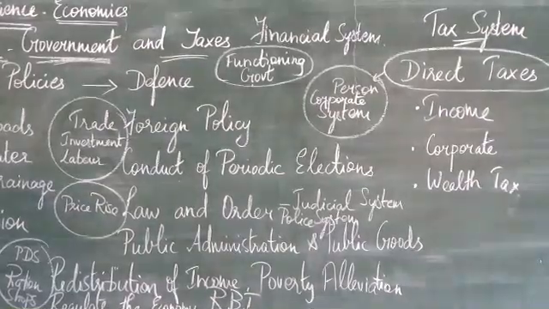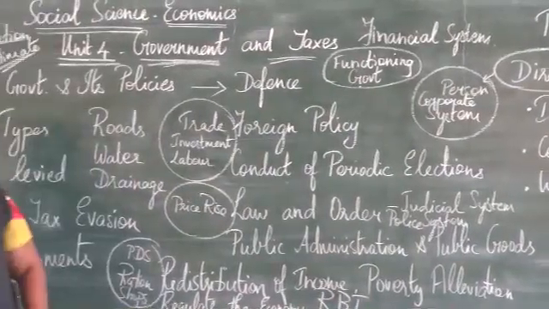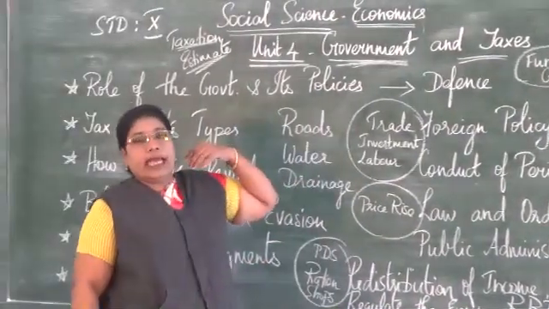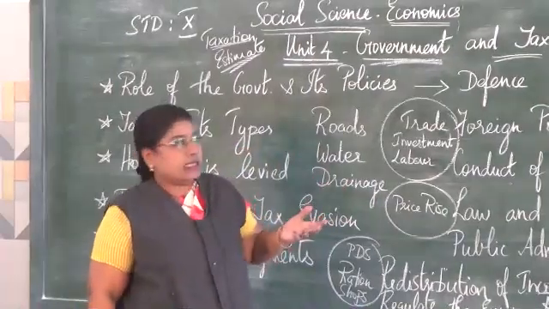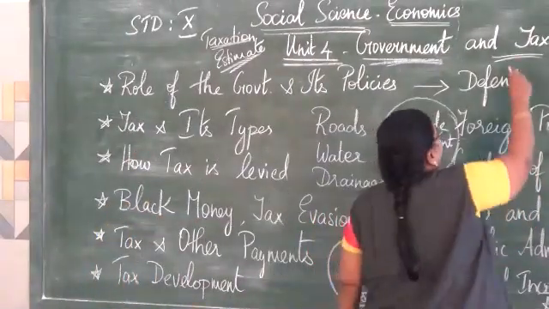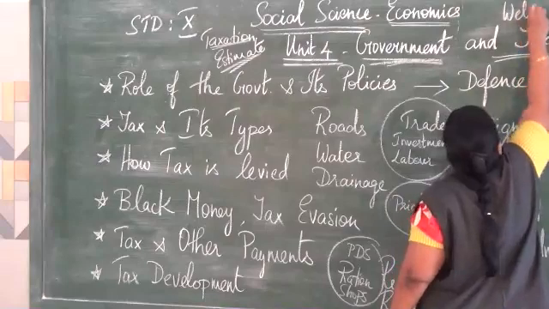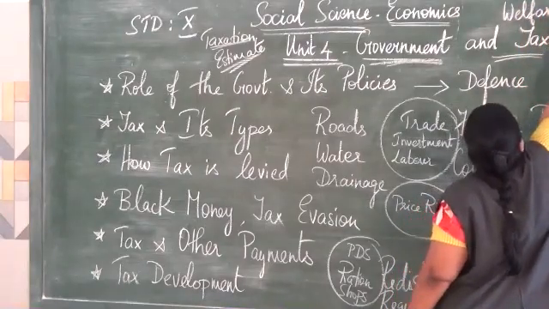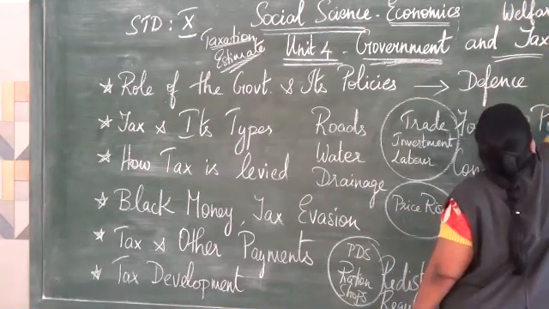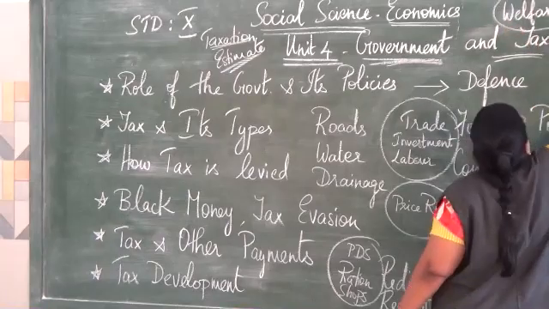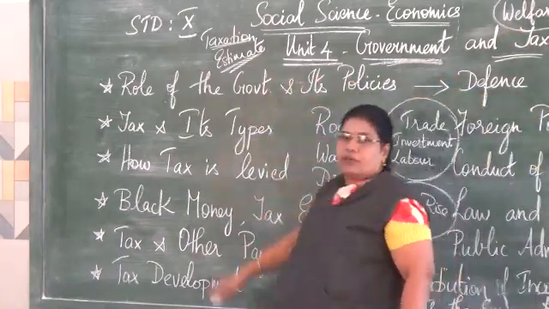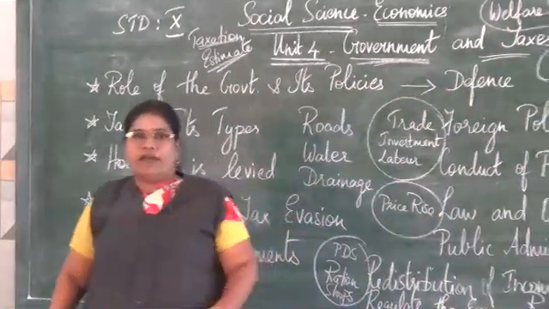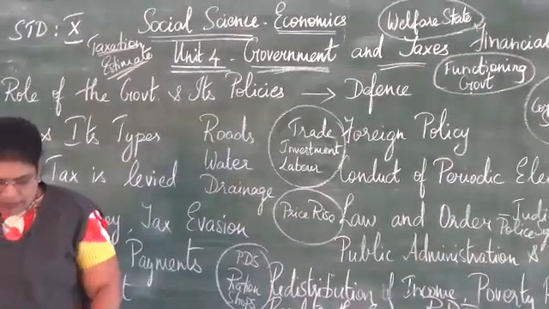So, this tax has come to the forefront, and the spending of the tax is called a welfare state. Already I told you, to maintain the welfare of the people. So, spending the tax money is called welfare, another name is the welfare state.